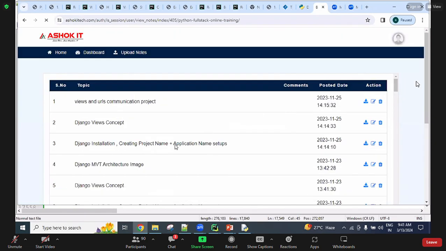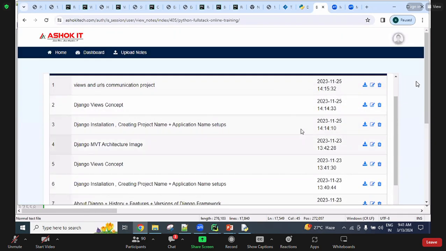By clicking here, topic names and download links come. You can just download it, and in your downloads folder you will get the file. You can store it on your machine, your laptop, put it in one folder and store it there. If I upload projects, those come; if I upload concepts, those come. Everything. Is this clear, everyone? I hope no one asks the same question again. Yes, sir. Thank you.